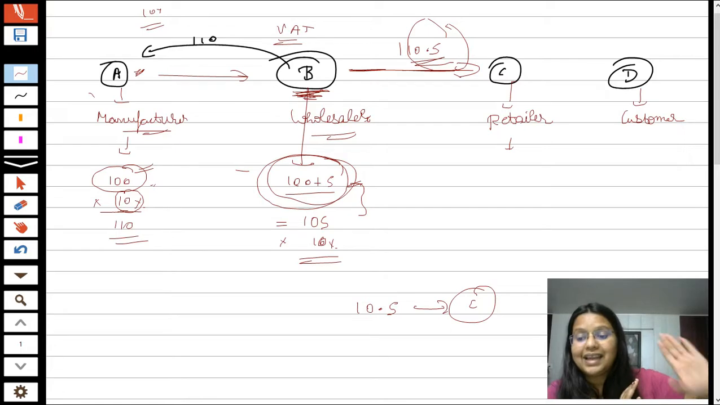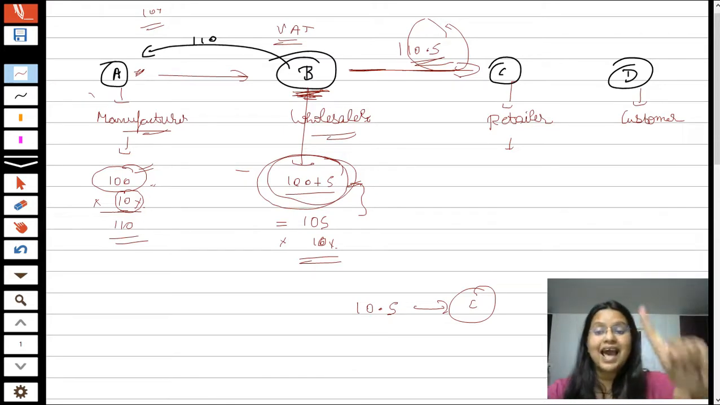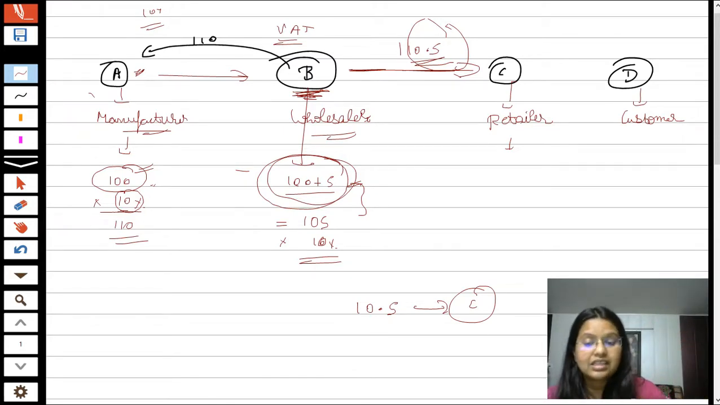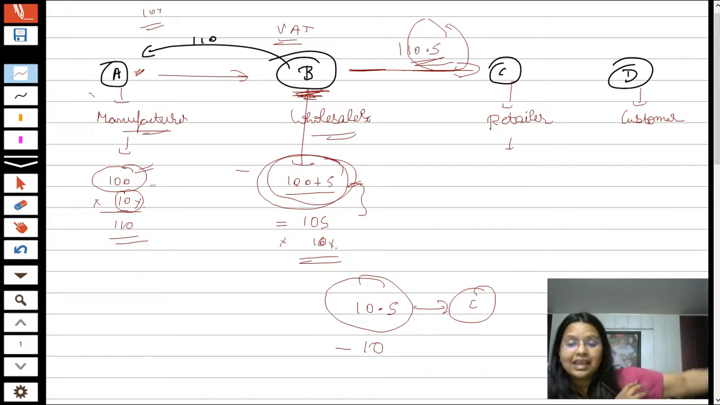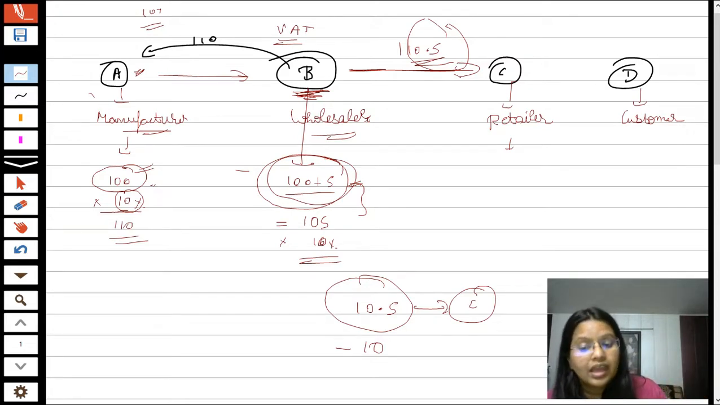But let me complete my point, sir. I have collected 10.5 rupees from Mr. C as GST, but out of this 10.5, I have already paid rupees 10 as GST on the same product to Mr. A, which he must have paid to you. It means, students, that Mr. B is not required to pay the complete 10.5 to the government as GST revenue. No, he will take the credit.